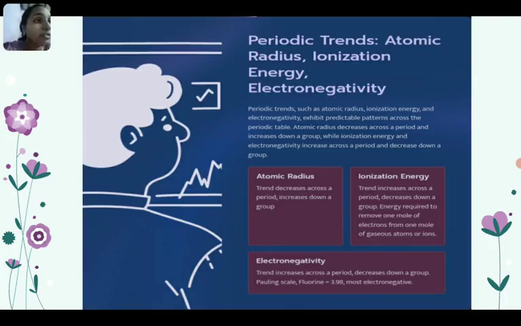Atomic radius decreases across a period and increases down a group. Ionization energy increases across a period and decreases down a group. Electronegativity increases across a period and decreases down a group. On the Pauling scale, fluorine is the most electronegative.